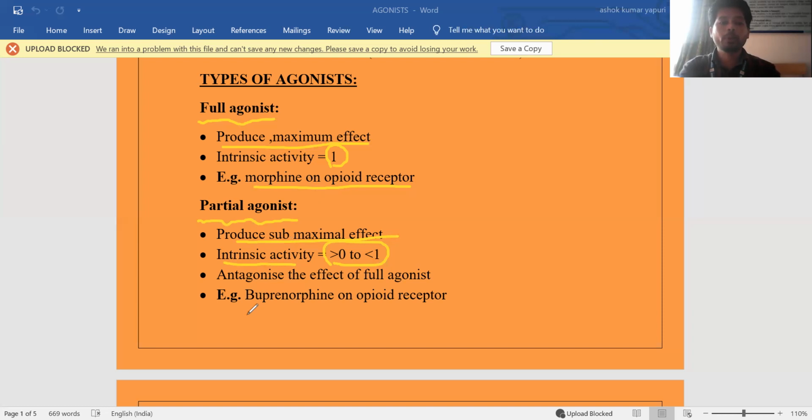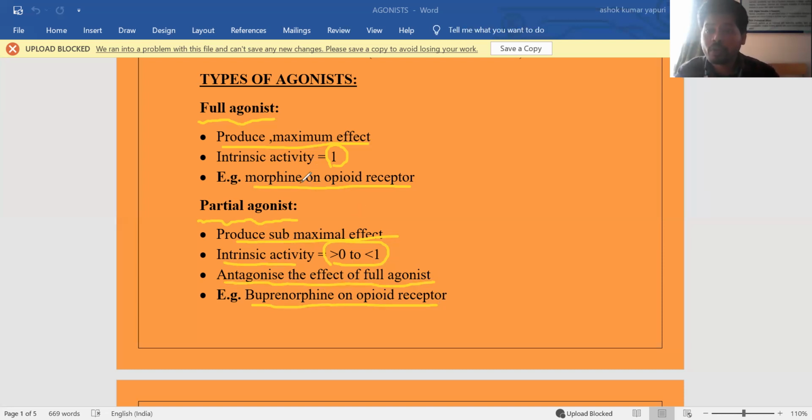An important point to remember: the partial agonist antagonizes the effect of the full agonist. Full agonist is 100%, but partial agonist is 50%, and it antagonizes the effect of the full agonist. The example is buprenorphine on opioid receptors.